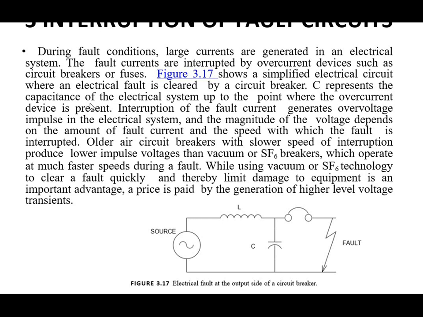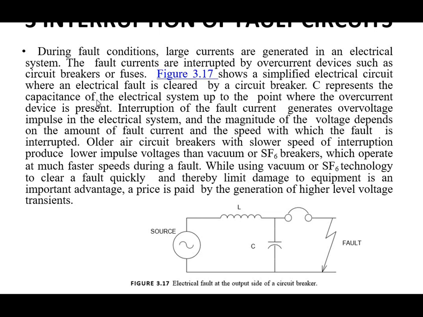Figure 3.17 shows a simplified electrical circuit where the electric fault is cleared by the circuit breaker. C represents the capacitance of the electrical system up to the point where the overcurrent device is present, and interruption of the fault current generates an overvoltage impulse in the electrical system.